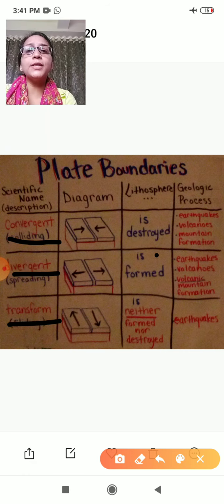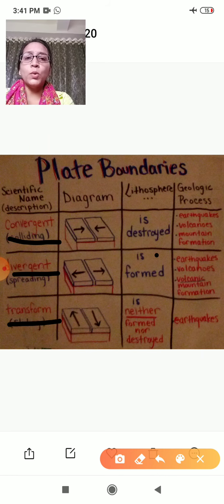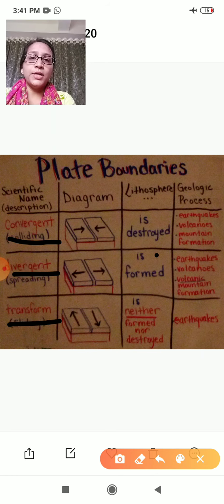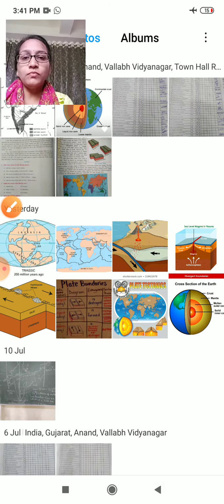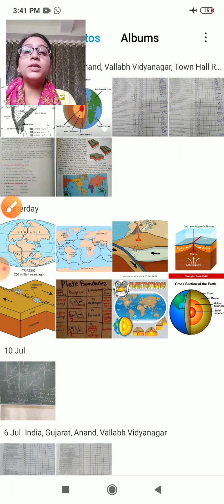In this table it is discussed very nicely that when the plates are coming closer to each other, volcanic eruption, earthquake and mountain formation take place. When the plates are going away from one another, earthquake, volcanic eruption and mountain building process take place. In transform boundaries, lithosphere is neither formed nor destroyed, but earthquakes take place. So this is the geological structure of the earth.